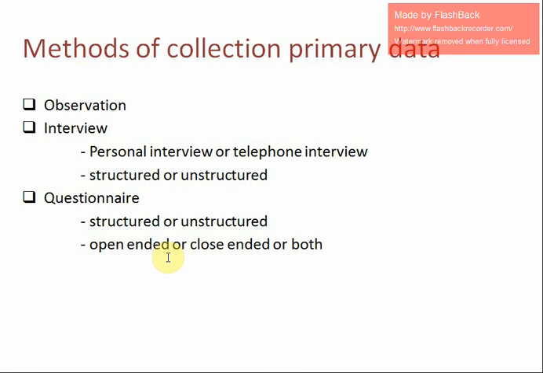So that is close-ended. In open-ended, he may give any number of options. He may say my screen preferences are Amazon Prime, ZEE5, Netflix, MX Player. Likewise, a questionnaire may be both, open-ended and close-ended.